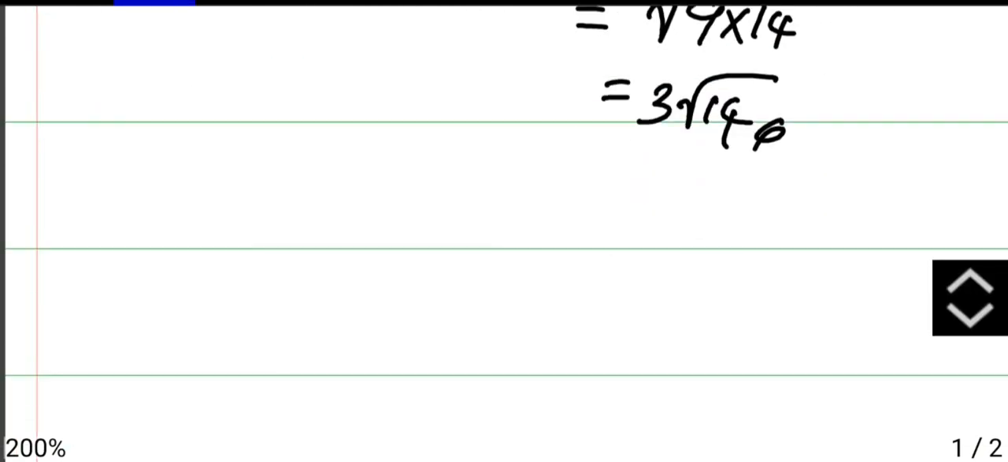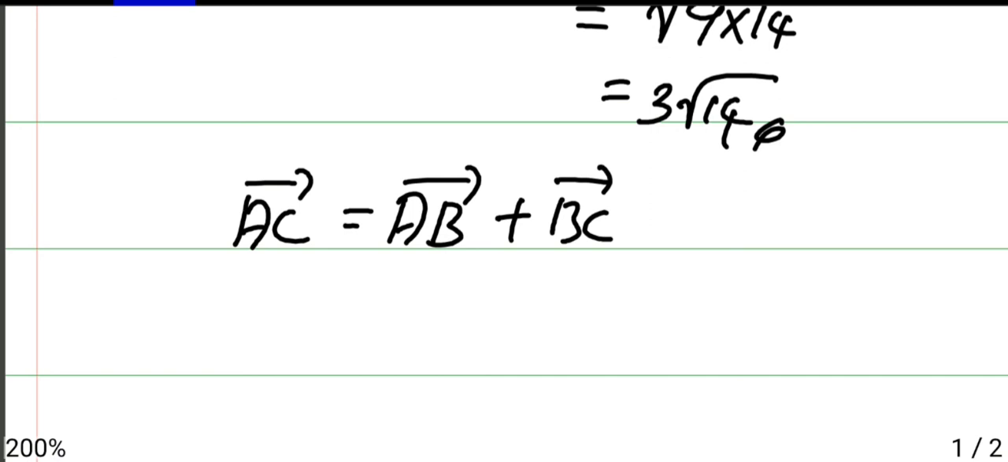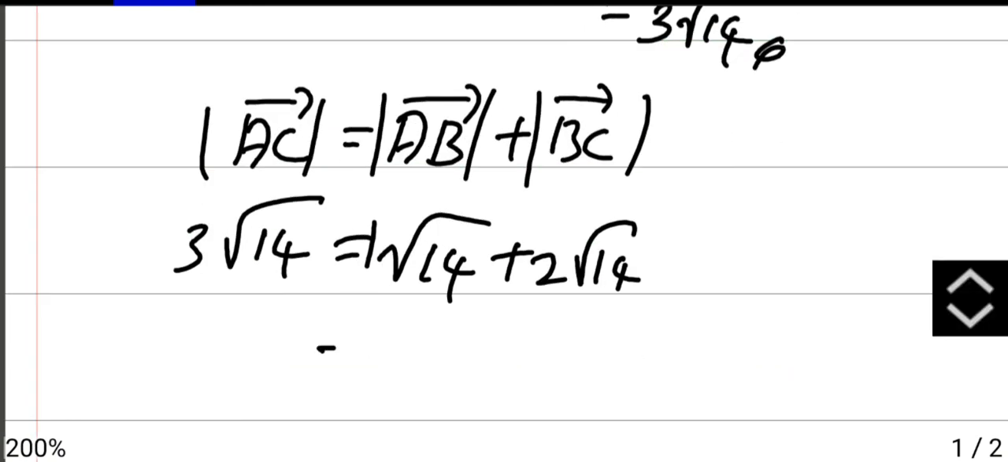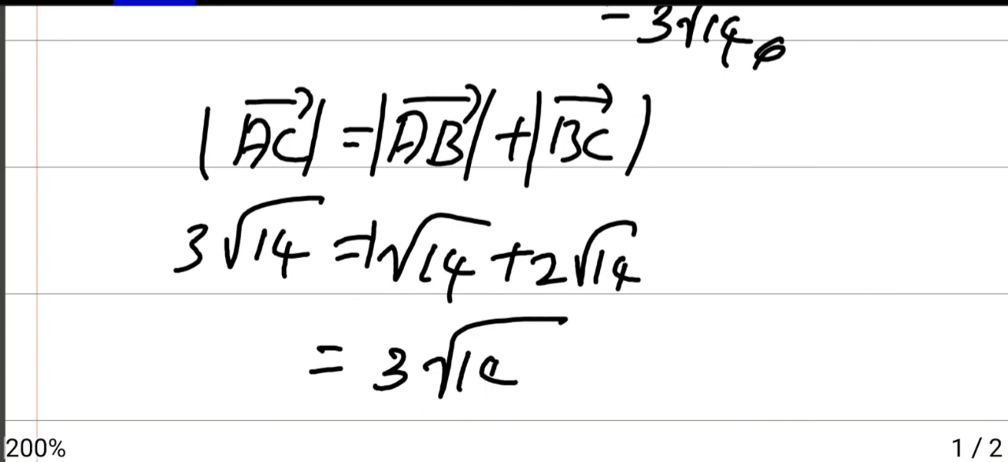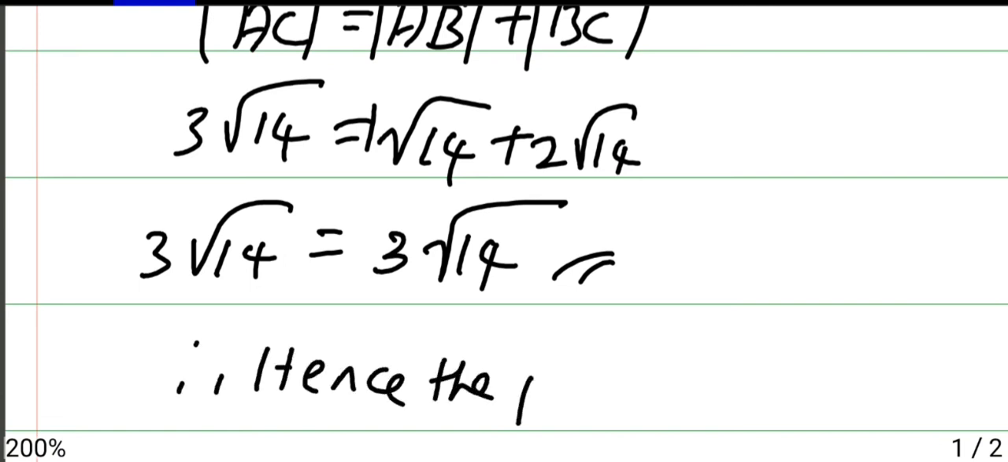Okay. Now to check the collinearity, you have a formula. Mod of AC vector is equal to mod of AB vector plus mod of BC vector. So here we got AC as 3 root 14. Then AB was root 14 plus BC was 2 root 14. If there is no number 1, add the coefficient and add the radicand separately. So both are same. If both are same, therefore hence the points are collinear.